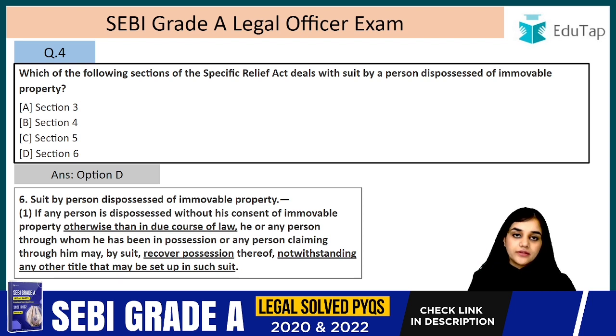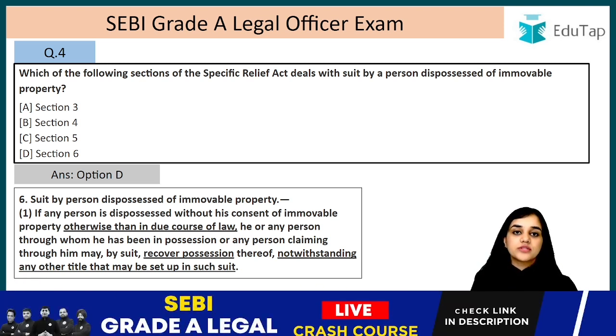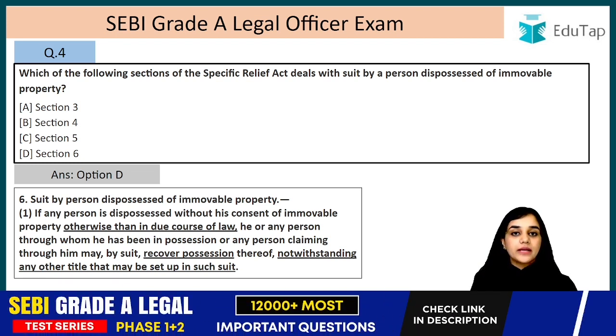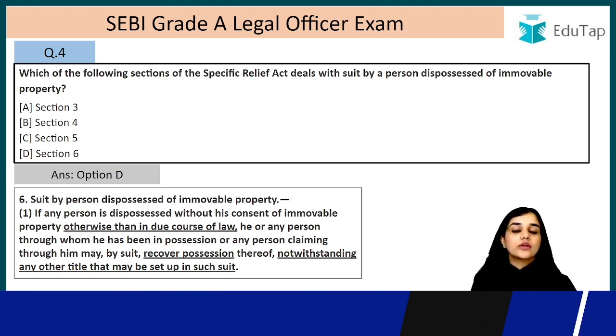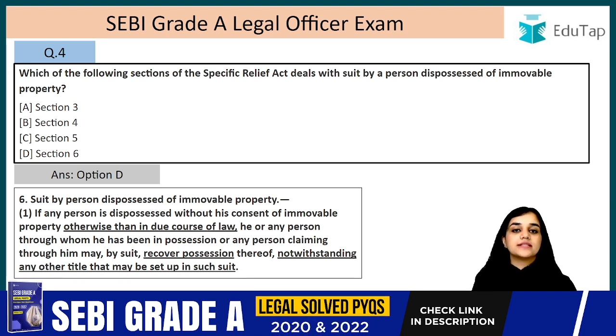So what is happening here is that someone has been dispossessed of a property. We are not talking about the title right now. We are just concerned that someone has been dispossessed of that property without the due course of law, right? He has been evicted from that property forcefully. So this section only provides a quick remedy in case you have been dispossessed of your property. So it is only providing a quick remedy and you can only and only recover possession in this section. They are not talking about the title. They are not concerned about who is the owner of the property. The only concern is the possession.